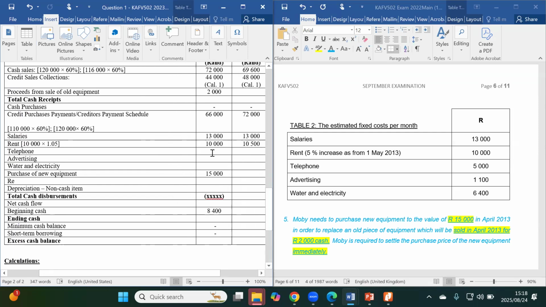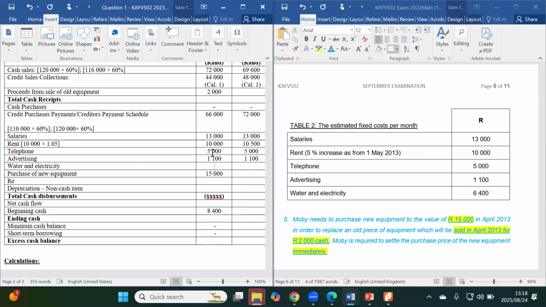Then you go for telephone. With the telephone account, it was 5K every month. There's nothing else additional that we were told about it, so we take the figures as they are. And the same thing is true with advertising.